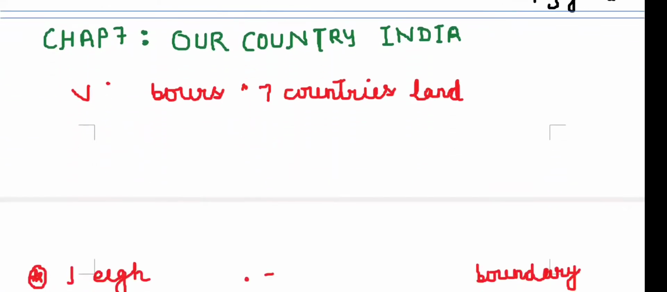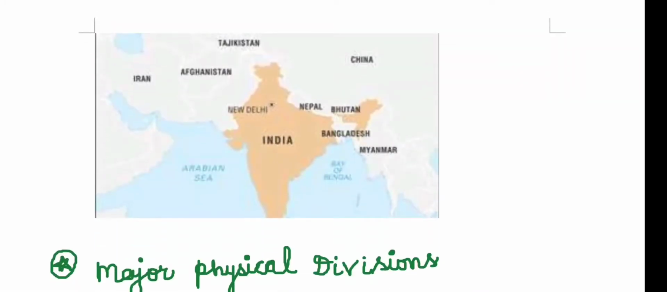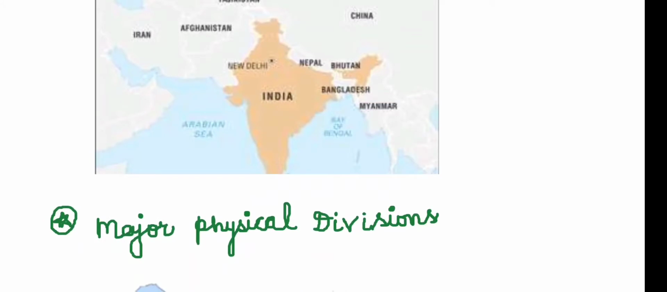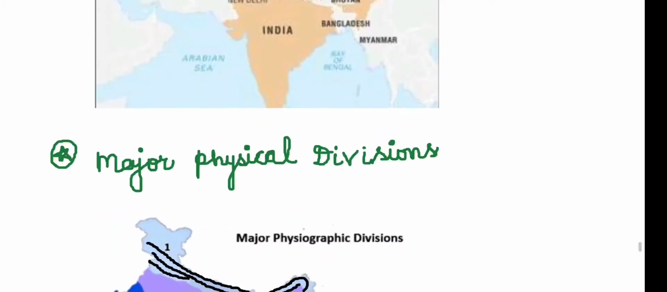Then is chapter number 7, which is about our country India. The 7 countries that share land boundaries with India are: first Pakistan, then Afghanistan, China, Nepal, Bhutan, Bangladesh, and Myanmar. This is very important to understand. These are the only 7 countries with which we share land boundaries, and there are also some maritime neighbors, for example Sri Lanka and Maldives.